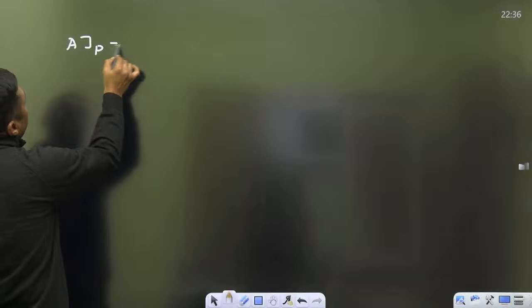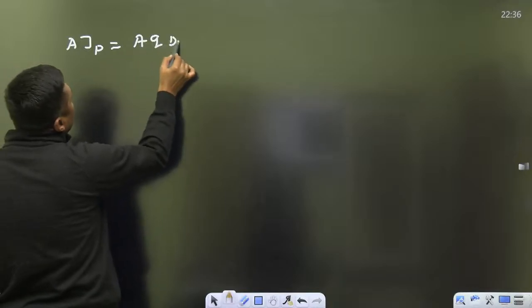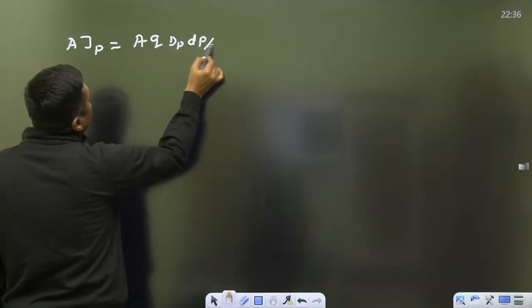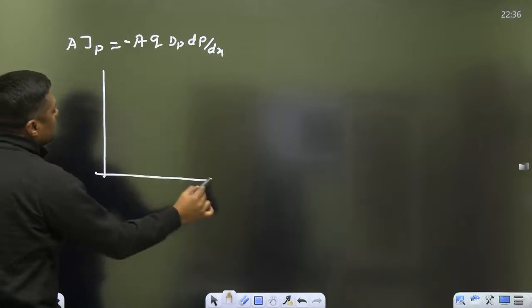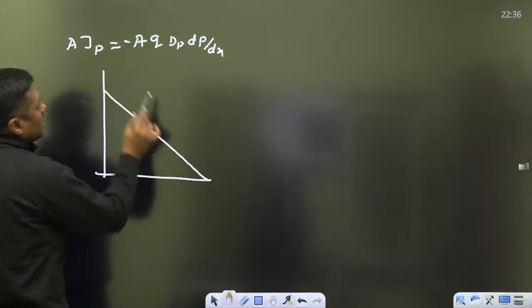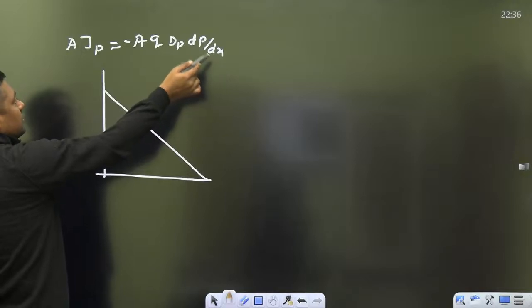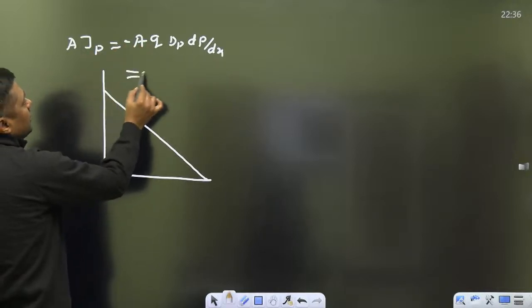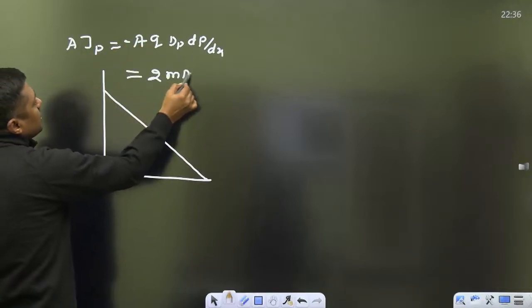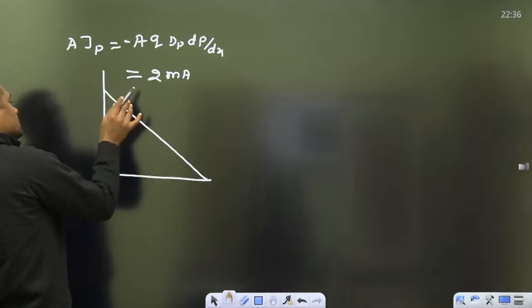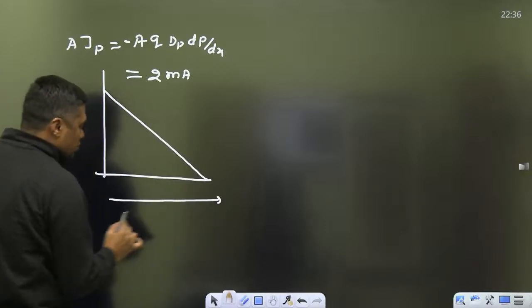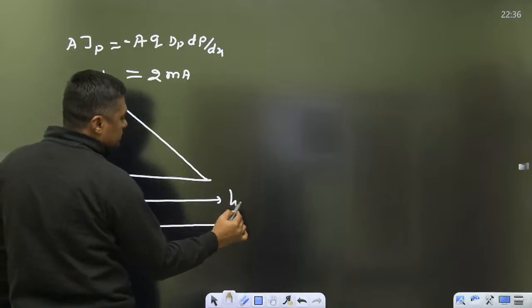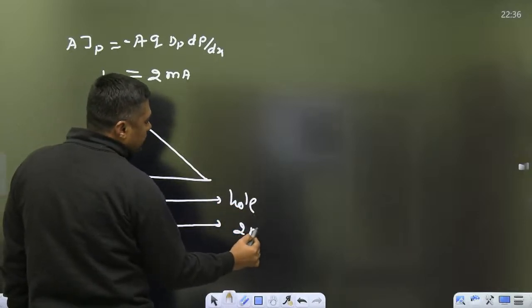A J_P, A Q D_p dP by dx with a negative sign. This is the higher concentration, lower concentration, these are the holes, so you will get dP by dx negative. So negative times negative will become positive and you will get the answer 2 milliampere. What is the meaning of the positive answer? A positive answer means the hole is moving in this direction, and the current is also moving in this direction. Now is it clear?